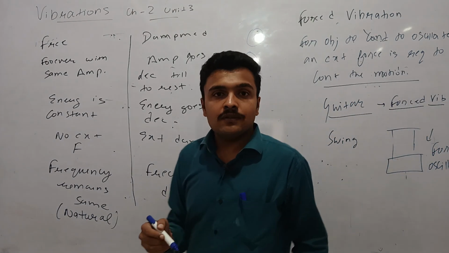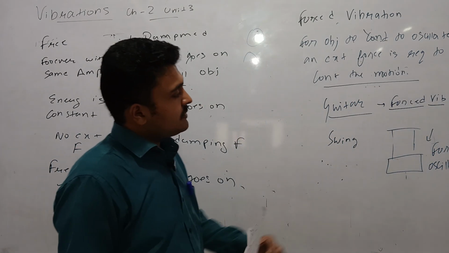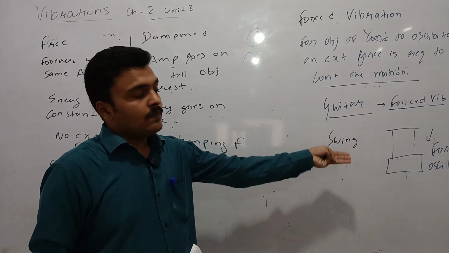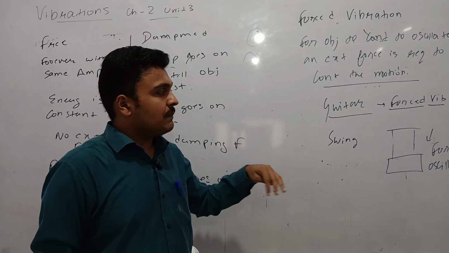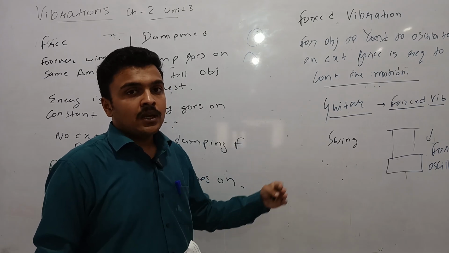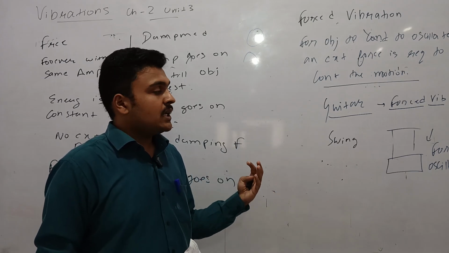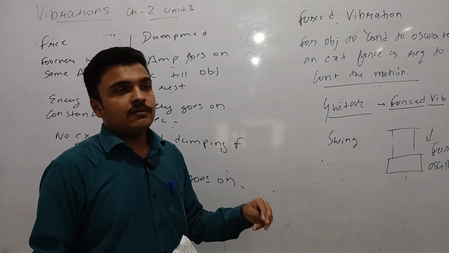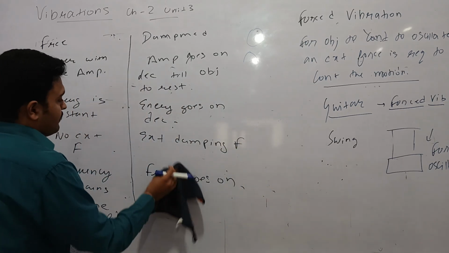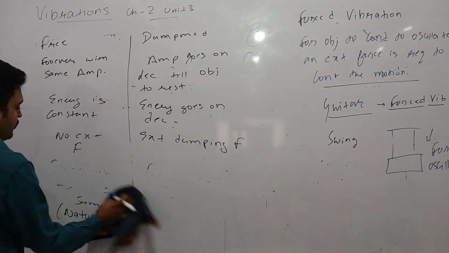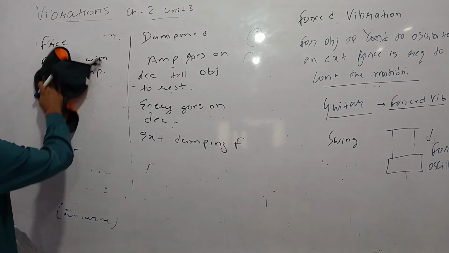What will be the frequency of the forced oscillation? The frequency of the forced oscillation will be equal to the frequency of the applied force. It means the intervals at which we apply the force give the frequency of the forced oscillation. Now there are certain differences between forced oscillations and free oscillations.